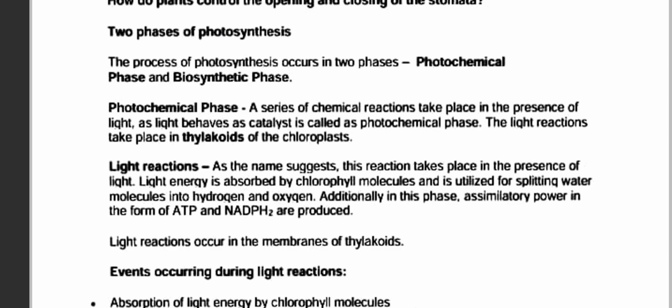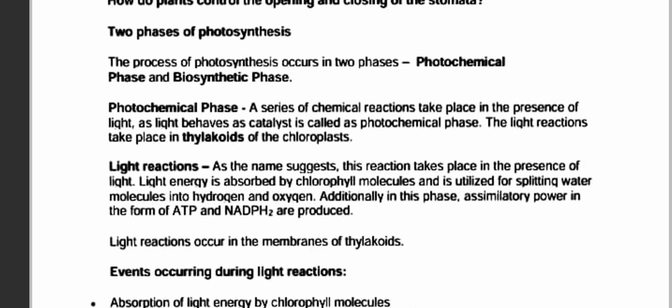The light reaction takes place in the thylakoids of the chloroplast. The photochemical reaction, I believe we have studied in ninth standard, is the reaction which takes place in the presence of sunlight. It is the same thing. That is one phase.